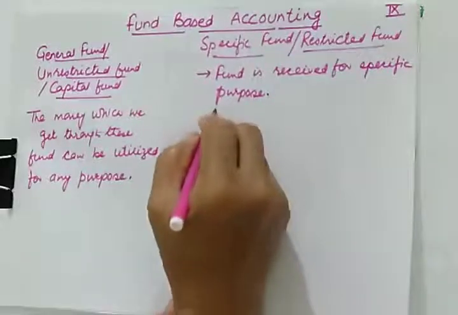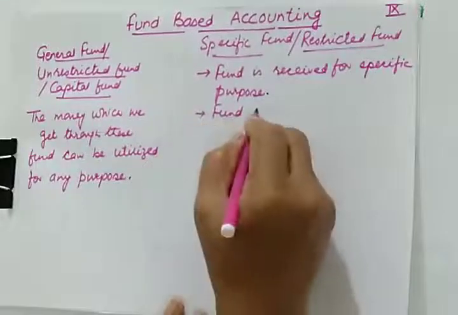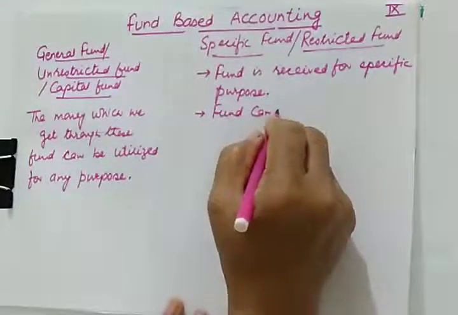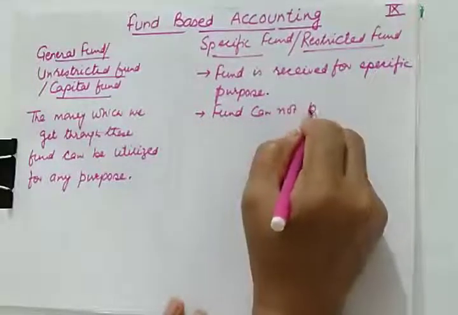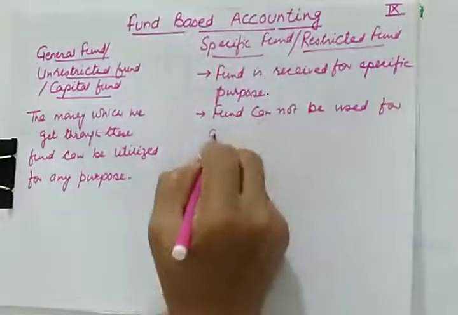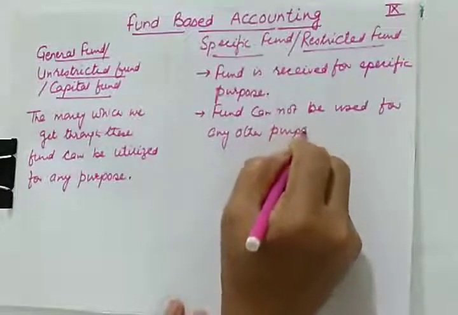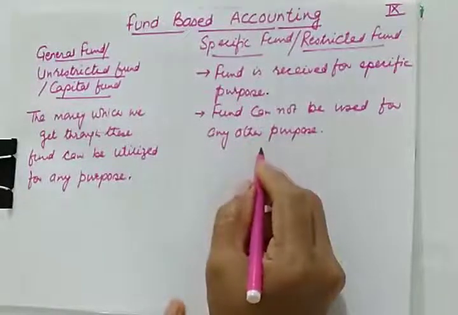These specific funds cannot be used for any other purpose.